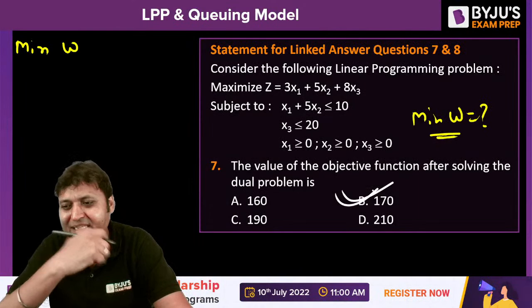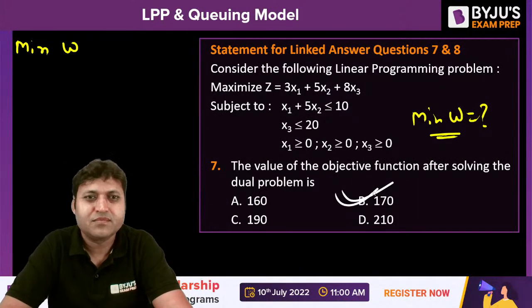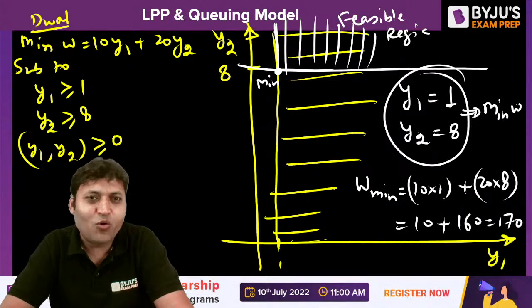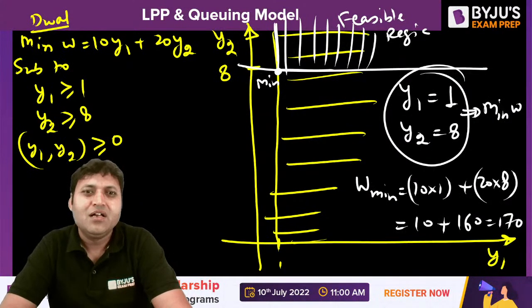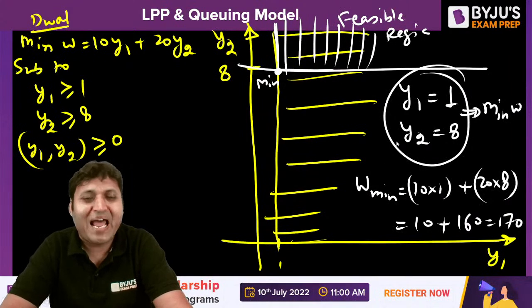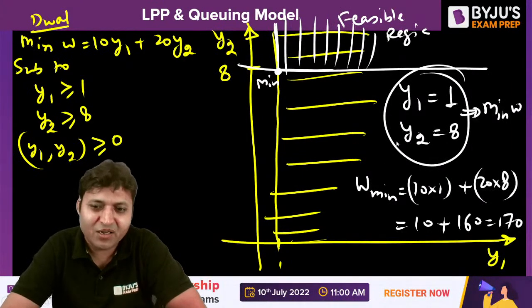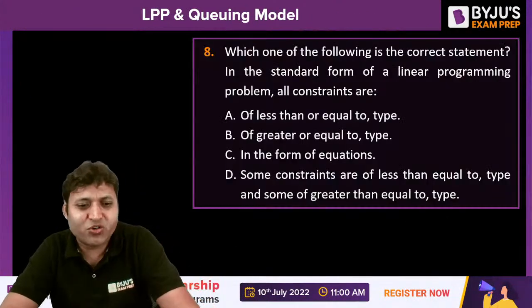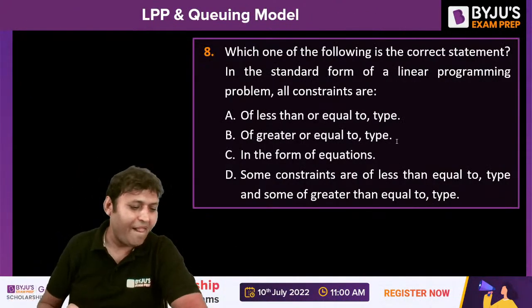Option B is the correct one. Is this clear to everyone? This is how, by using the dual, we can solve it by the graphical method. The primal cannot be solved by using the graphical method. The primal can only be solved by using the simplex method. The next question, question number 8 on your screen.